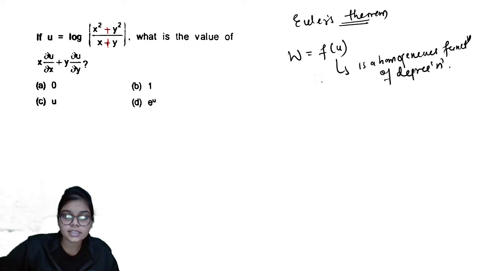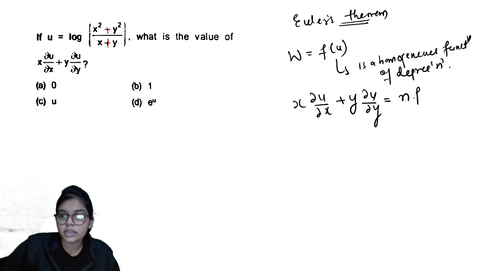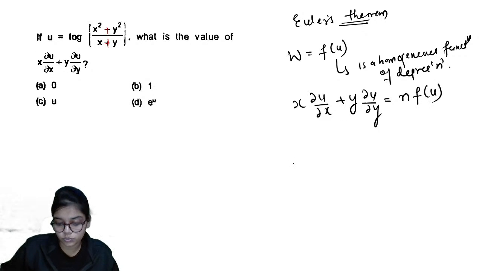In that case, when you have to find the derivative x del u by del x plus y del u by del y, it can be written directly as equals to n into function of u.